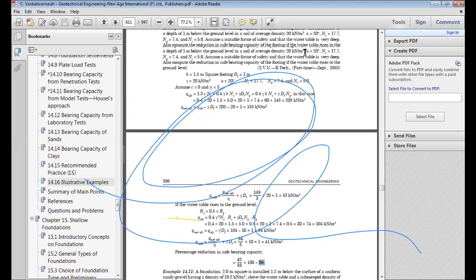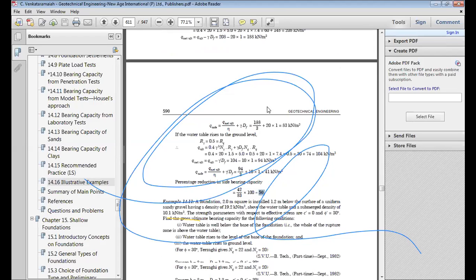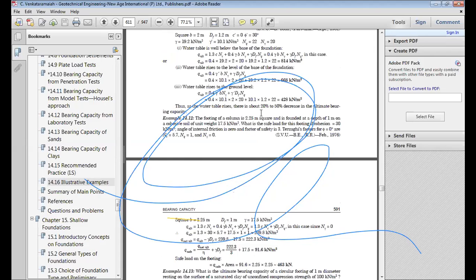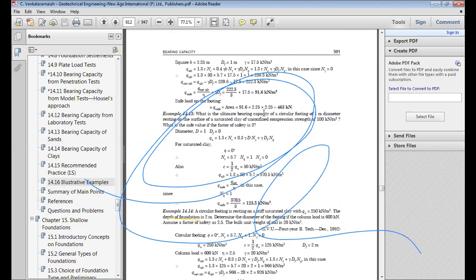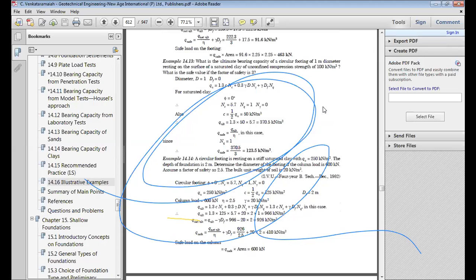That is what the question is all about: the reduction in bearing capacity of the footing if the water table rises to the ground level. So this is how you will approach the problems, and mostly we will give you questions from this Terzaghi theory like that only.